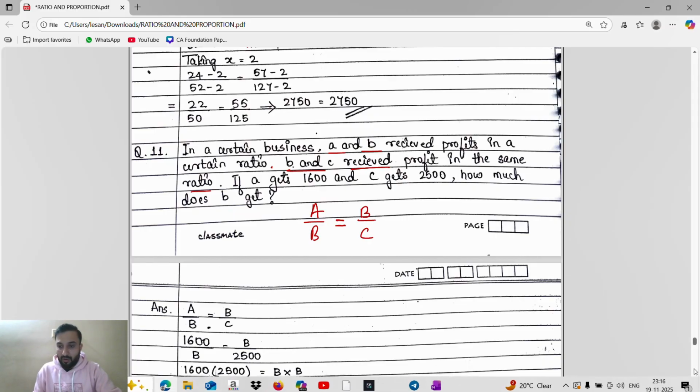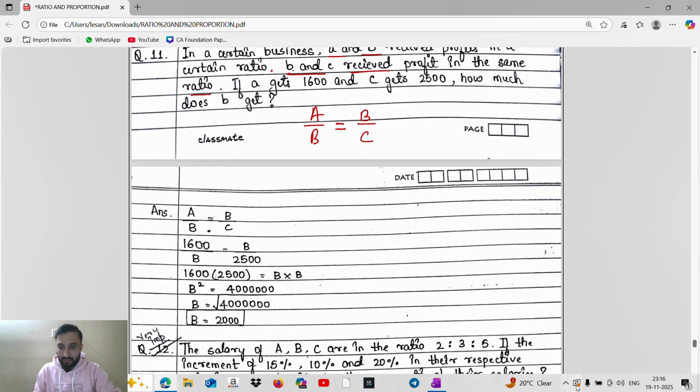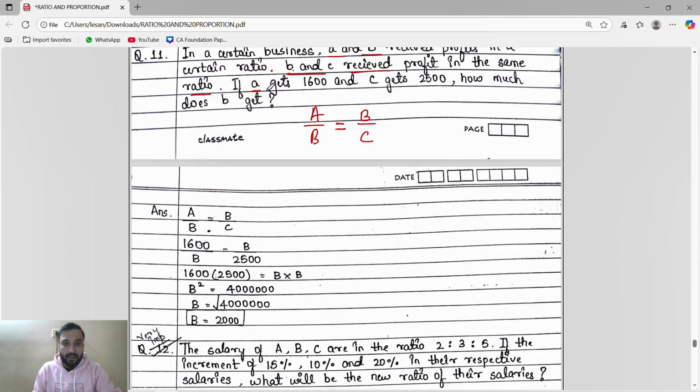Now they said, if A gets 1600 and C gets 2500, how much does B get? B we have to find. Obviously, what we will do? Yes, we'll do the cross multiplication, right? So B square is equal to this much, then the square will go to that side and become square root. That's it, you will get the answer.